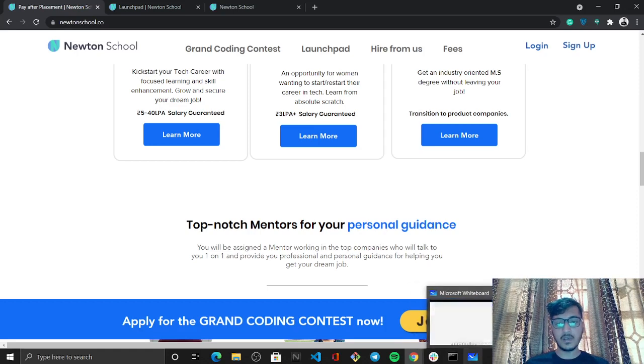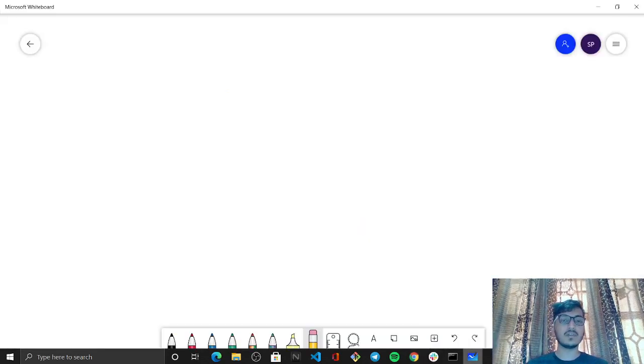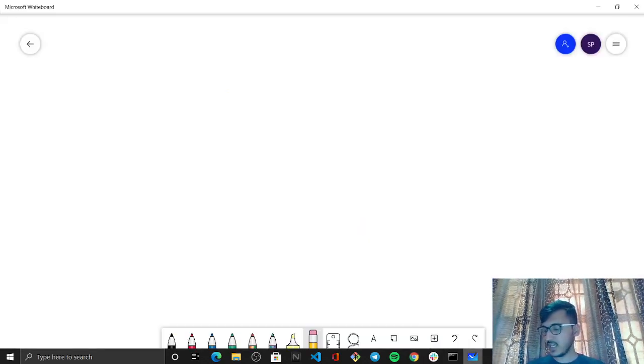So on that note, let us now begin with the topic, that is finding the mean and median of an unsorted array. The topic in itself is actually very simple.